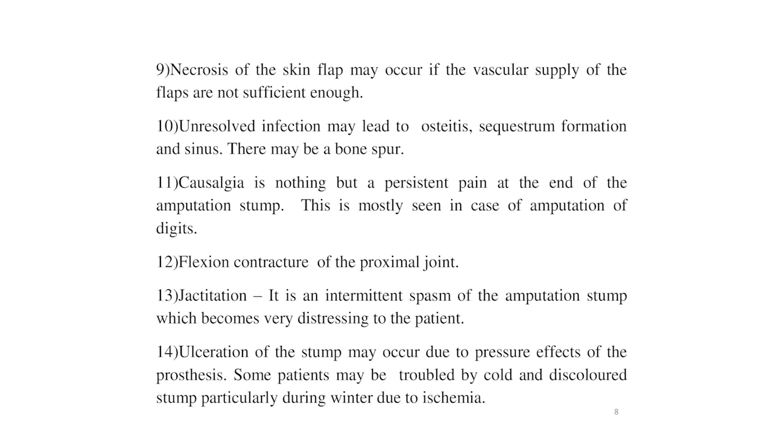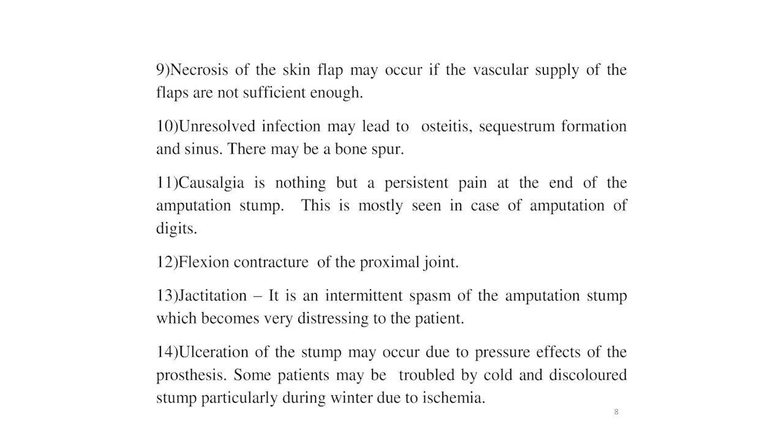Ninth, unresolved infection may lead to osteitis, sequestrum formation and sinus. There may be a bone spur. 10th is causalgia, which is nothing but a persistent pain at the end of the amputation stump. This is mostly seen in case of the amputation of digits. 11th, flexion contracture of the proximal joint has already been discussed. 12th is the jactitation, an intermittent spasm of the amputation stump which becomes very distressing to the patient.